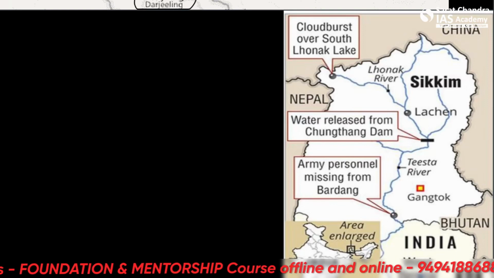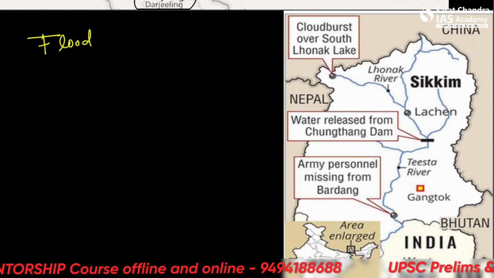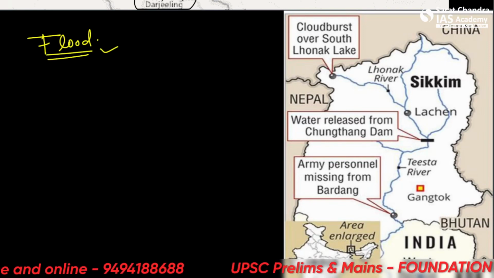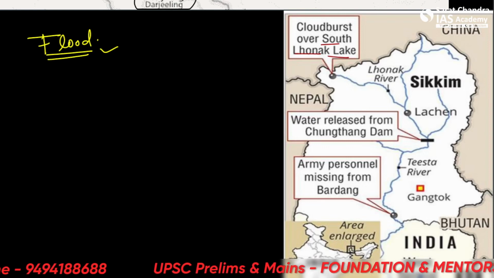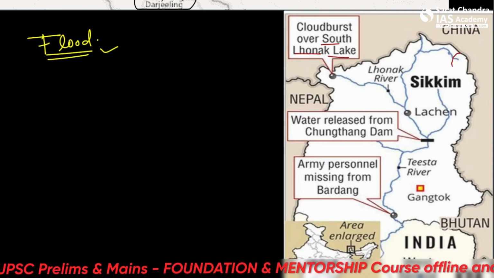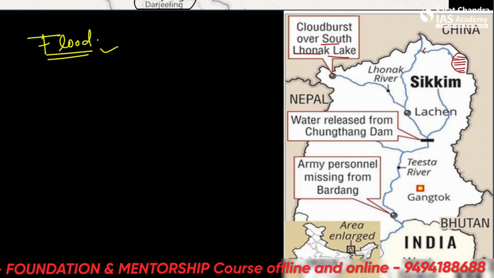So here we can see the site of the flood in this map. There was a cloudburst over the South Lhonak Lake. As you can see, in Sikkim, we saw that the Teesta river system is here and it flows downward.